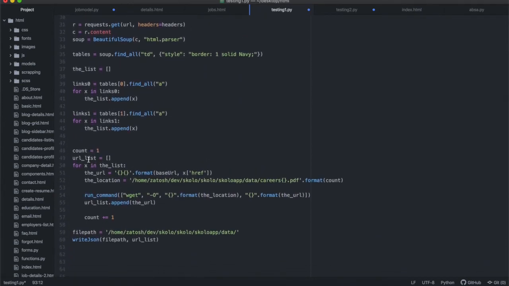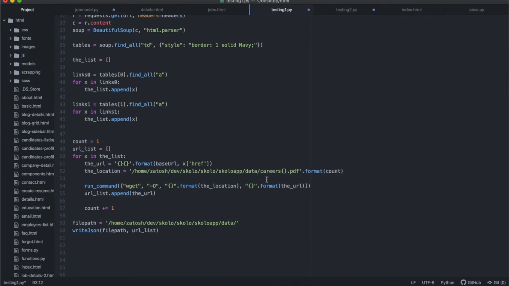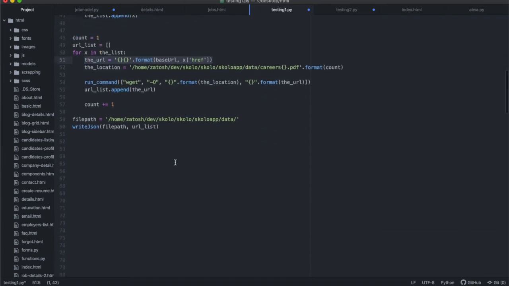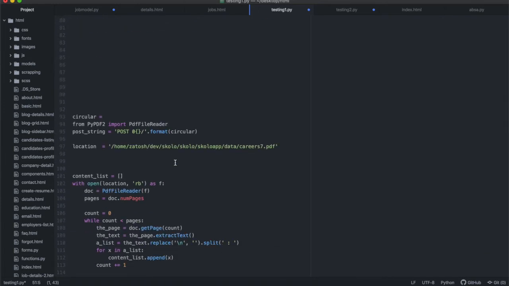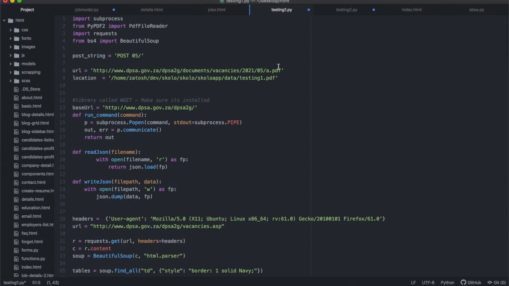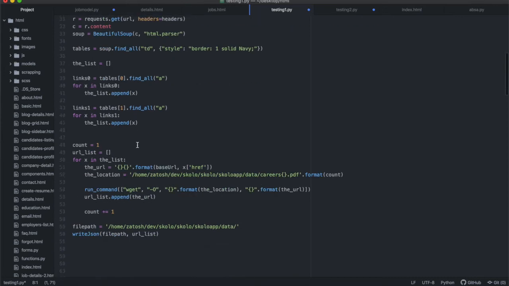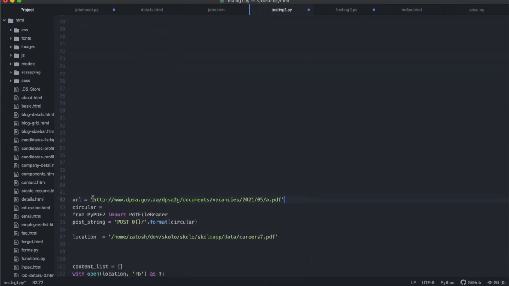There you go. For URL in the URL list, sorry, where's the URL list? Yeah, this is the base URL in href. Once you get this URL, you can print it out, and it's going to look like, let me just copy it over there so I can bring it down here. You can paste this URL like that, right? You'll get like 10 or 20 URLs based on how long your list is.